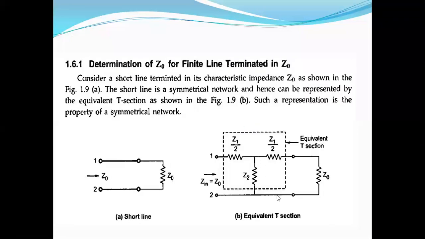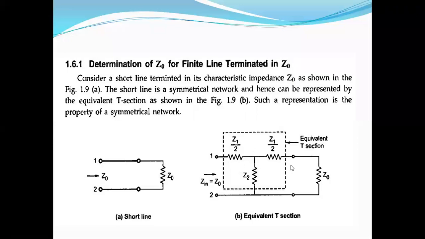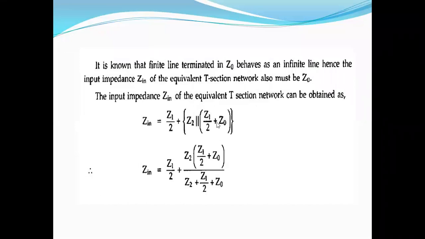And then this is parallel with Z2. So Z1 by 2 plus Z0 is parallel with this Z2, and then it is in series with Z1 by 2. So Z1 by 2 plus Z0 in parallel with Z2, in series with Z1 by 2, is the input impedance offered by this finite line.